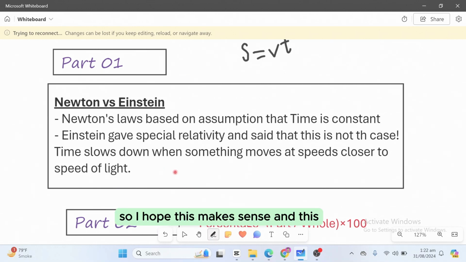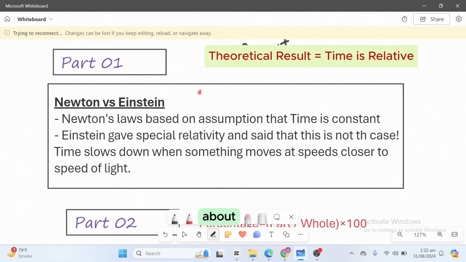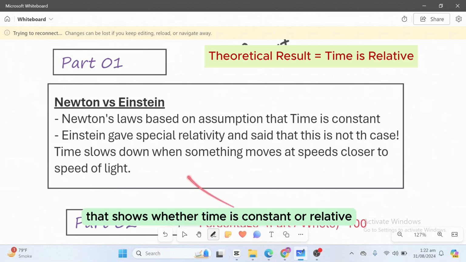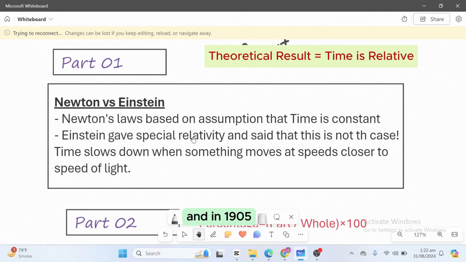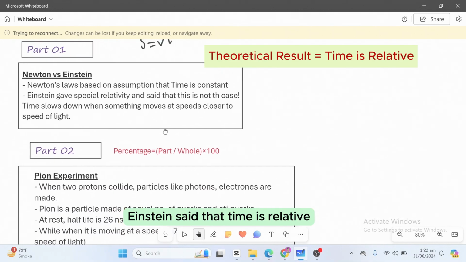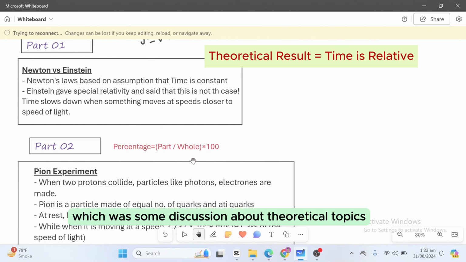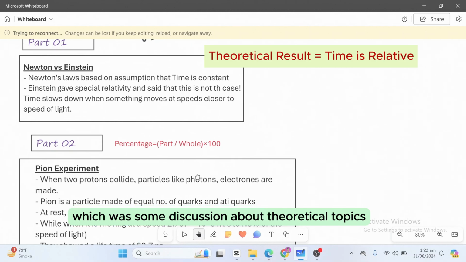So I hope this makes sense. This was some sort of theoretical explanation that I wanted to give you about the history of clashes that shows whether time is constant or relative. And in 1905, Einstein said that time is relative and it is not constant. This was the first portion of this video, which was some discussion about theoretical topics.